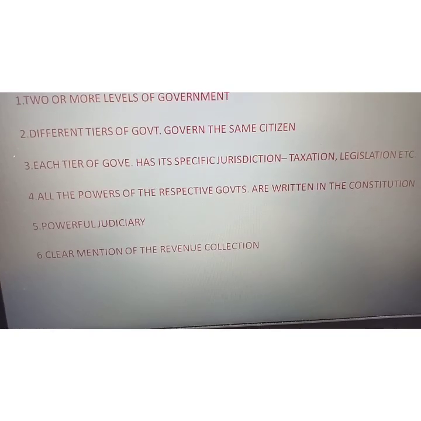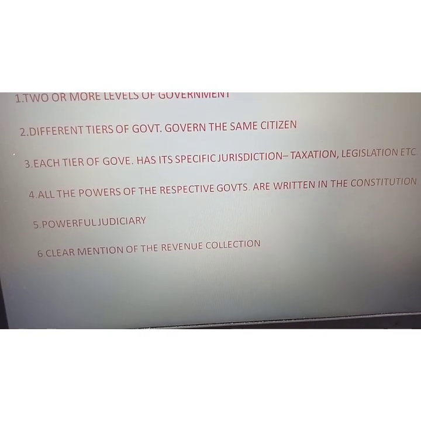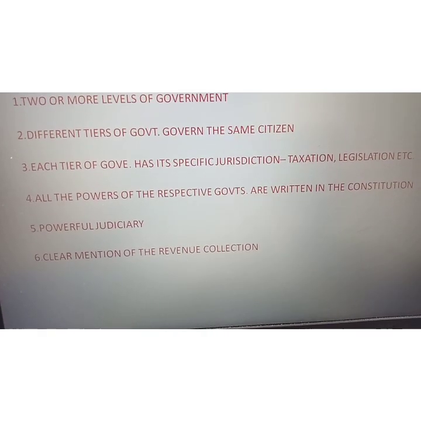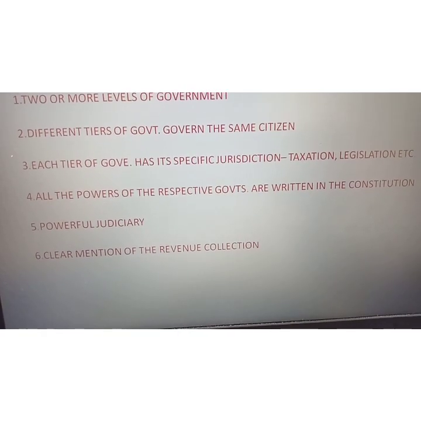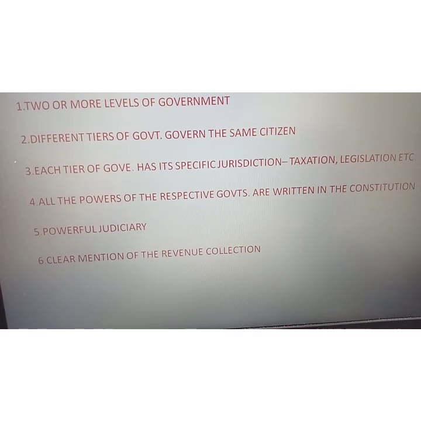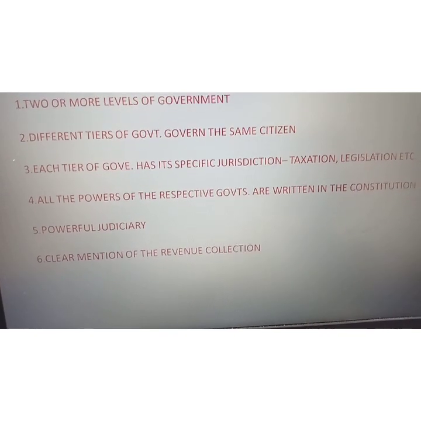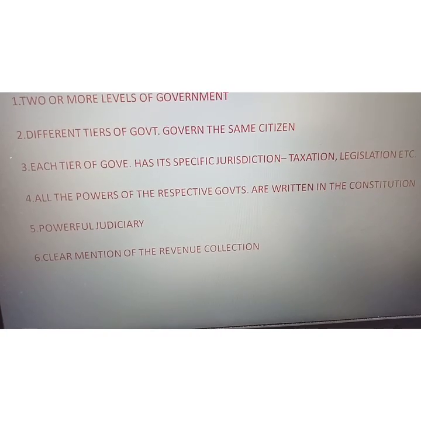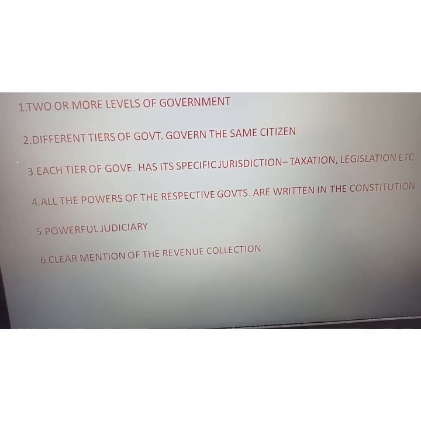It is clearly mentioned. For example, income tax is collected by the central government, while some taxes are collected by the state government, like the land tax, the tax on our houses. So these types of taxes are collected by the state government, and that money is used for our purpose only.